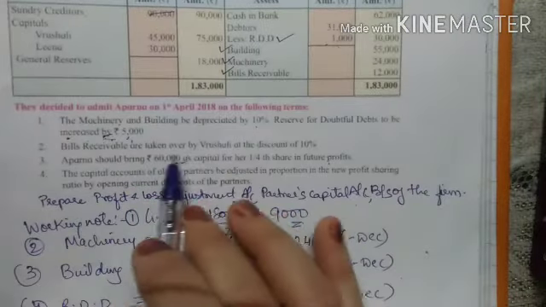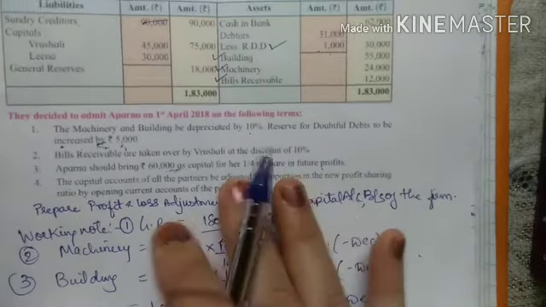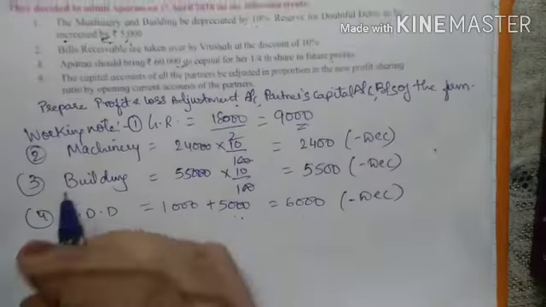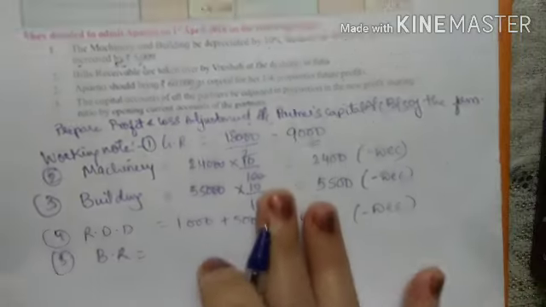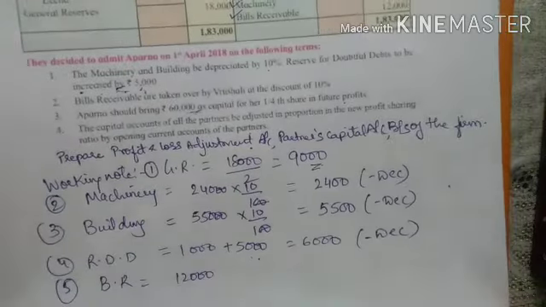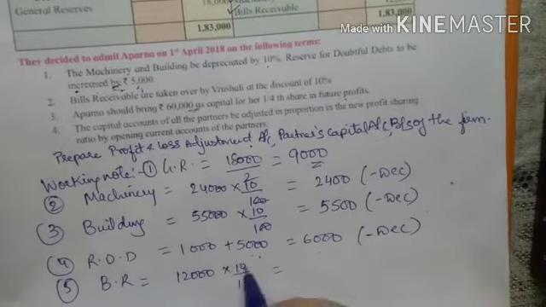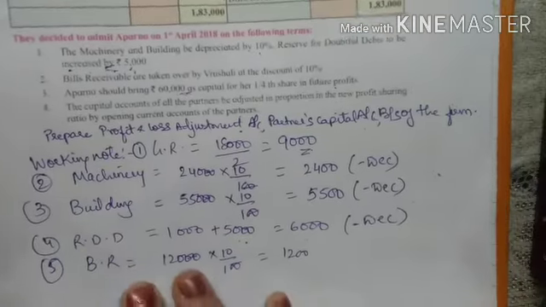Bills receivable are taken over by Vrushali at a discount of 10%. Now bills receivable is an asset, right? Now see, bills receivable amount is how much given? 12,000. So it is taken at 10% discount. So 10% discount means 1200 is the discount, right?